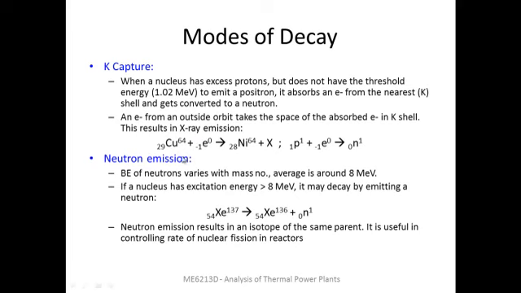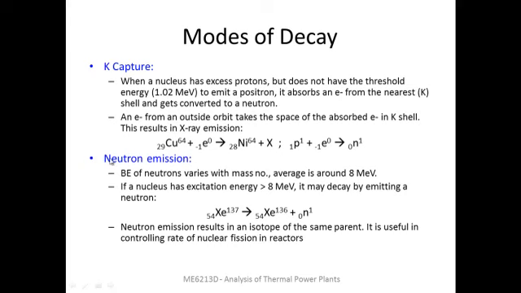One example is shown here, that of copper absorbing one electron and getting transformed into nickel. So the atomic number reduces by 1 because this electron would have combined with one proton, and as the proton gets converted into a neutron, the mass number is unaffected. It is accompanied by X-ray emission. This is the combination of proton and electron to form neutron.